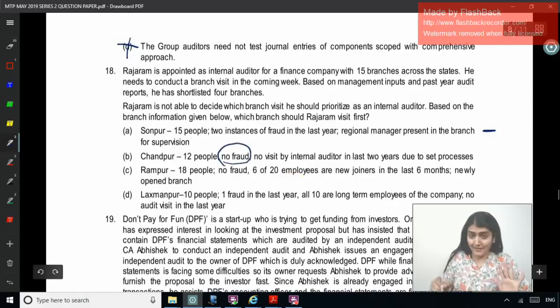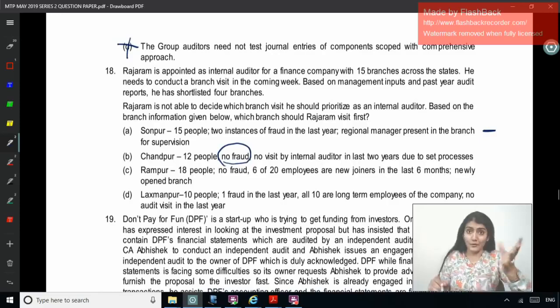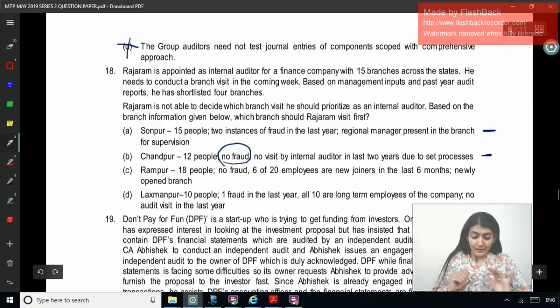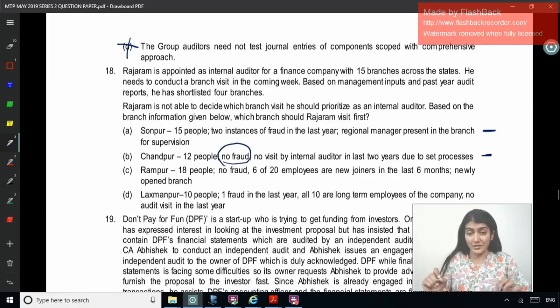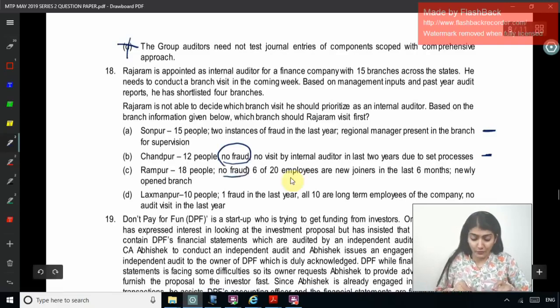As there is no fraud, you are going to go to all 4, but which going first? As there is no fraud, not going there first. Then Rampur, no fraud, 6 of 20 employees are new joiners, newly opened branch. Again, no fraud here. Here there is fraud, but there is a regional manager sitting over there. Here no fraud, and it is a newly opened branch, so it is just a startup.